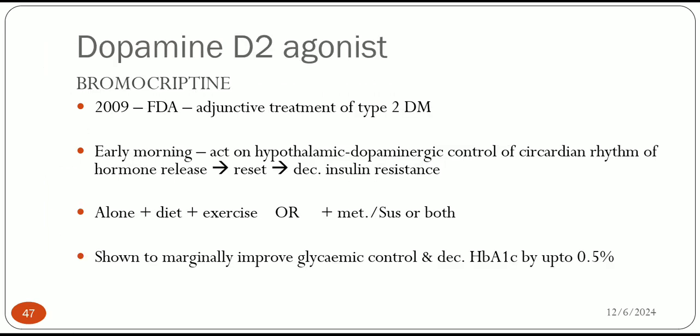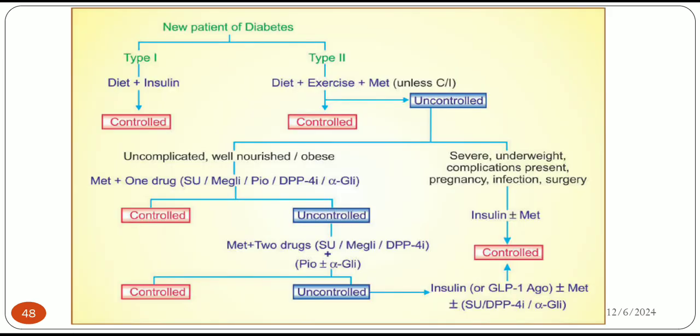Then next is the dopamine D2 agonist, bromocriptine. FDA approved this drug for type 2 diabetes mellitus. Given in the early morning, it acts on the hypothalamic dopaminergic control of the circadian rhythm of hormone release, resets it and decreases insulin resistance. It is used alone with diet and exercise, or with metformin or sulfonylurea or both. It marginally improves glycemic control, reducing HbA1c by 0.5%, not as much as sulfonylurea, but with some effect on our glucose level.